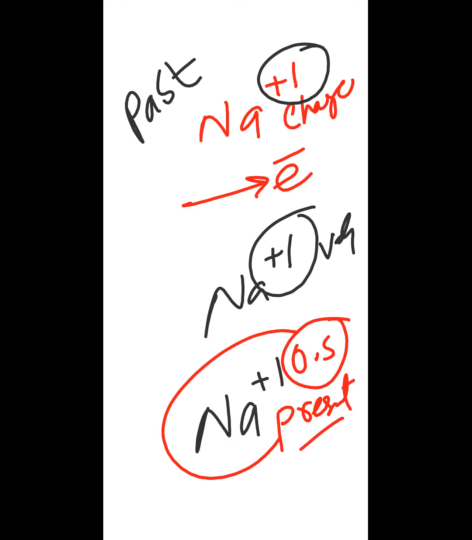So if I say this plus one is the oxidation state of the sodium, it means sodium is becoming a plus one ion right now. It means sodium is donating an electron right now. It has not donated an electron in the past. It will not donate an electron in future. It is donating an electron right now. For example, if I say Cl negative, and this negative one is the oxidation state of the chlorine, it means chlorine is gaining an electron right now. It is gaining one electron right now.